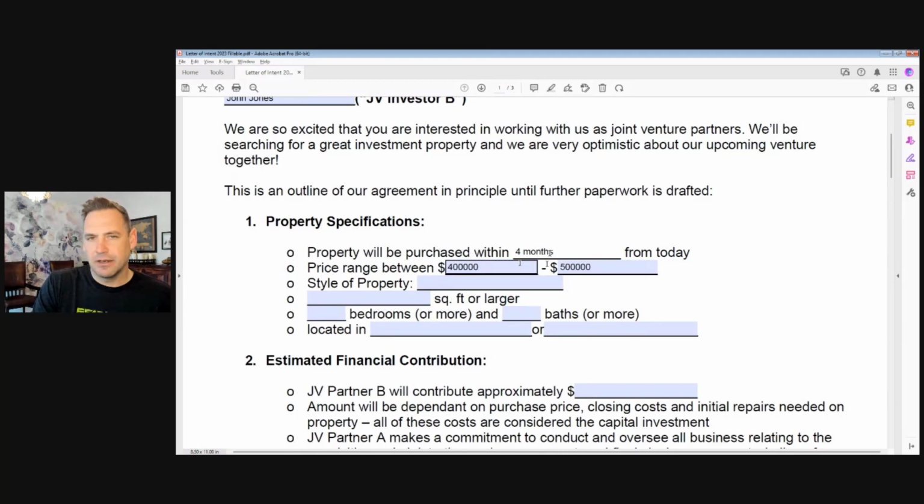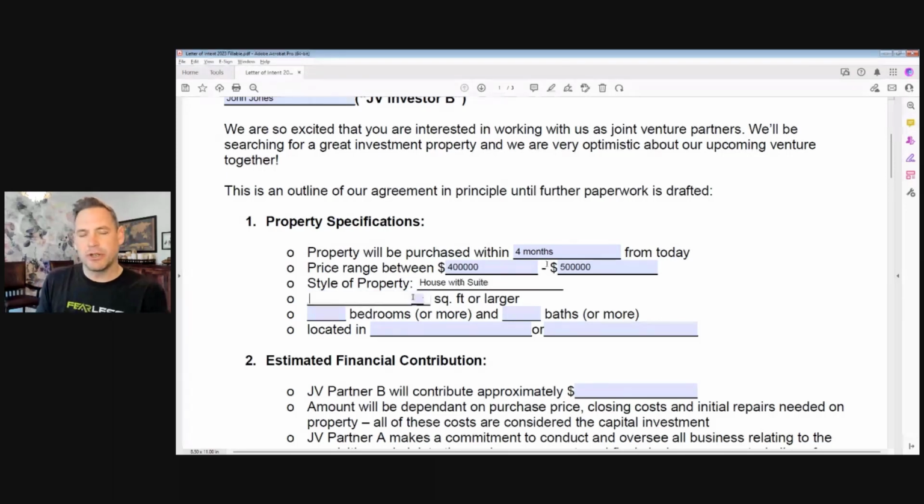You're getting an idea on price range. What kind of style of property? Are you wanting a single family home, a condo, a townhouse, a duplex, maybe a multi-family property or commercial type of property? What discussions have you had regarding the type of property you want to buy? So let's say in this example, we're going to say a house with a suite. That's the style we're going to look for.